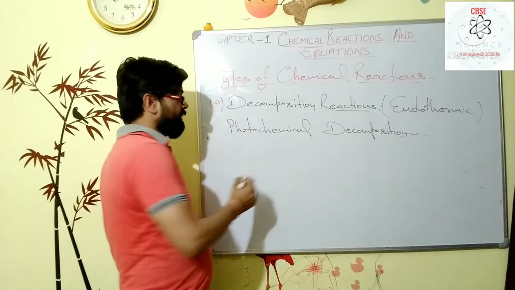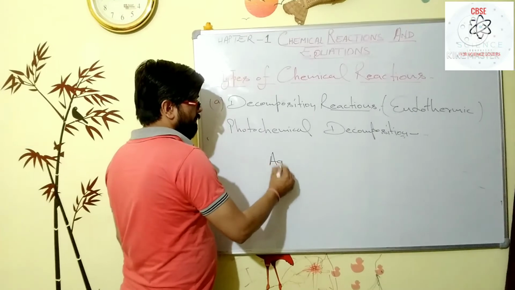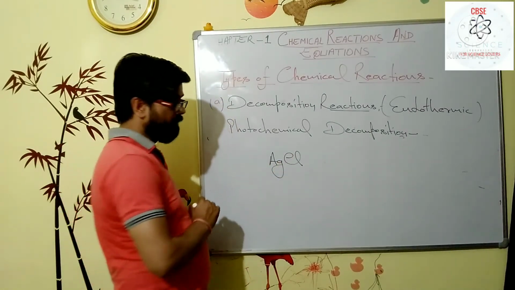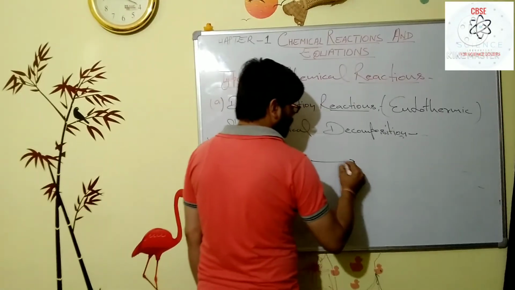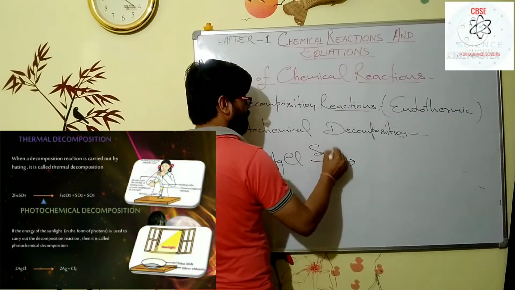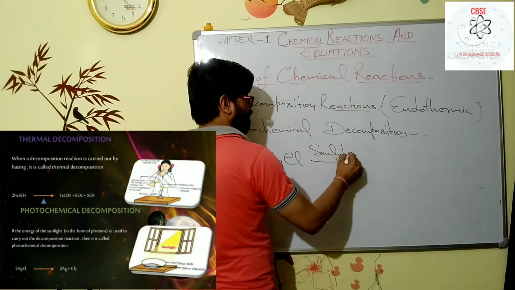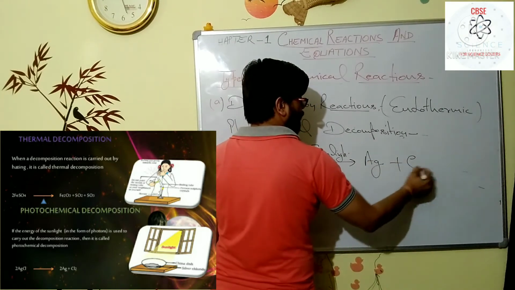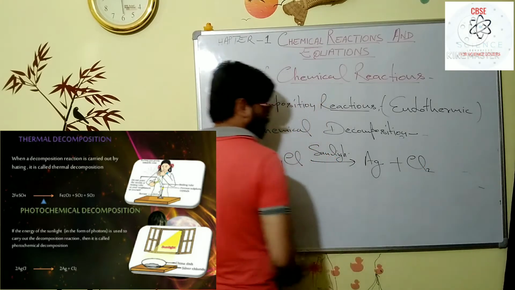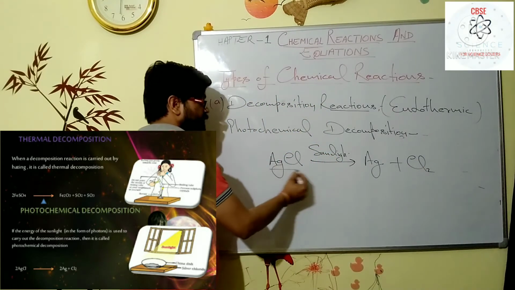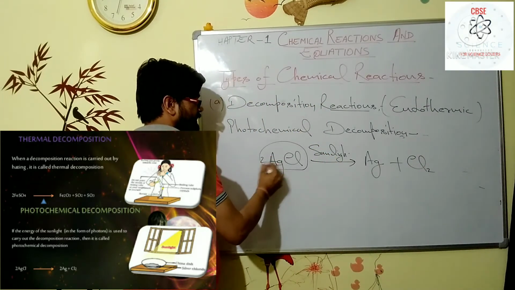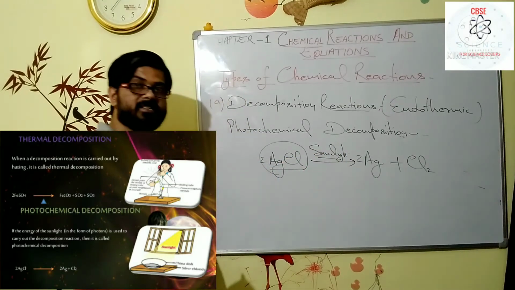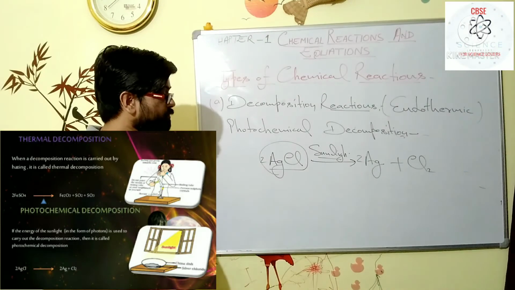For example, silver chloride breaks down. If you keep the silver chloride in sunlight, then silver is reduced and chlorine gas is formed. So this decomposition of silver chloride is held in the form of sunlight. That's why it's an example of photochemical decomposition.